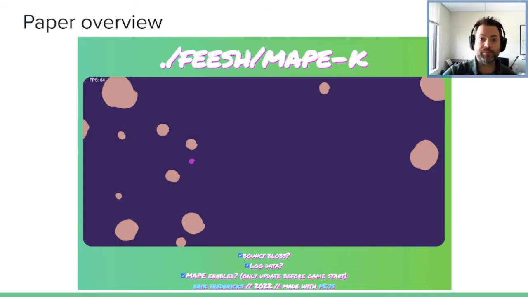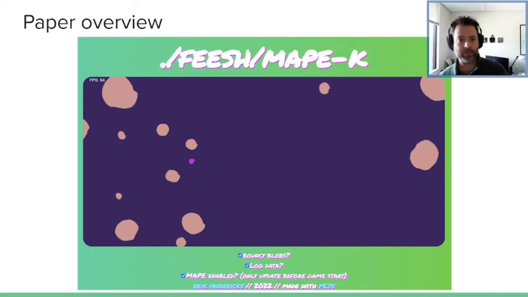So this is written in P5.js, which is, hopefully, as you're all aware, a very nice library for generative art and simple games and things like that. So the idea here is that you are a tiny little blob, and the noise blob is based on Daniel Schiffman's Blobby video, which is always lots of fun to go back to. And you eat other little blobs to get bigger and bigger and bigger.